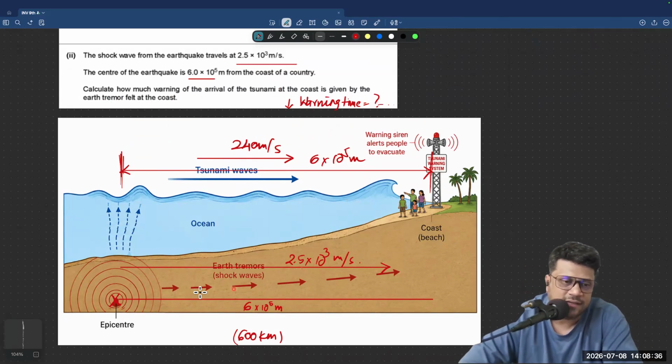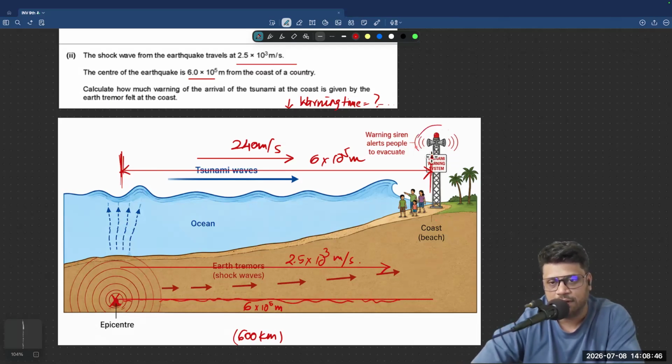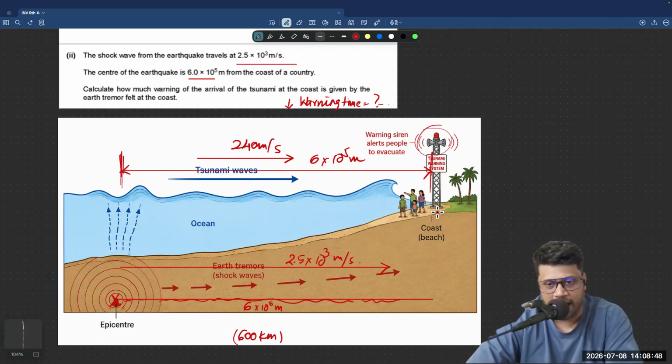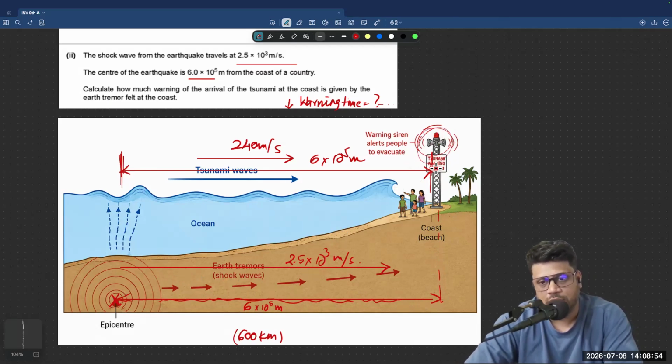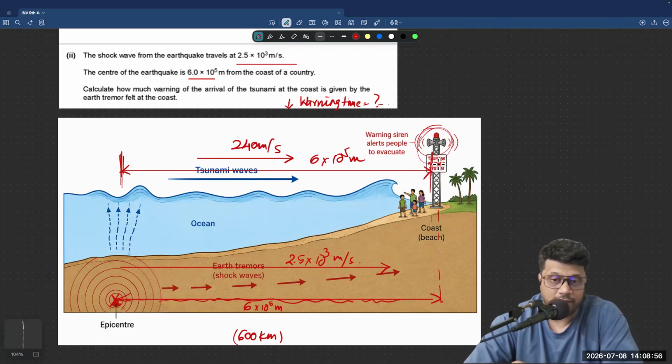So the thing is, when the earth tremor travels all the way through that surface and reaches the warning system at the coast, that's where the alarm will be triggered for the people to evacuate the beach.